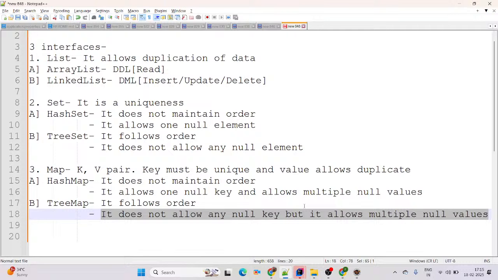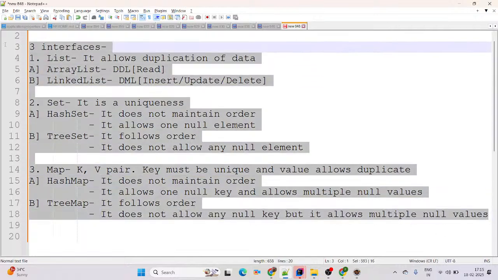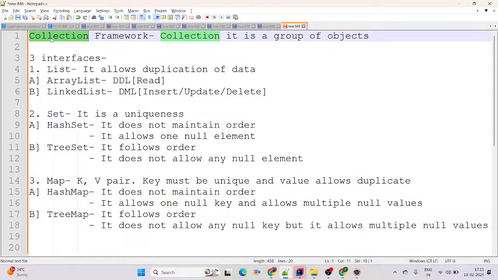Perfect. Then one more time I will revise all the concepts here. Collection is a group of objects. Before collection there was the array. An array holds similar types of elements. Once you define the array as integer type, you must add integer values, and once you define string, you must add string values. But collection is a group of objects.